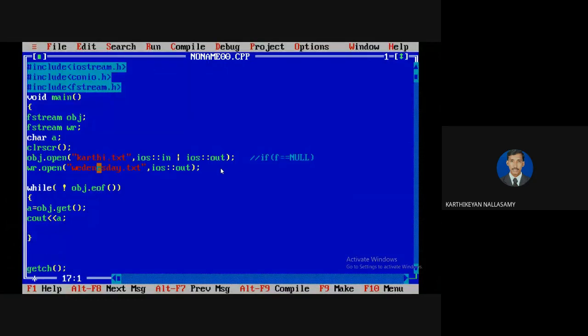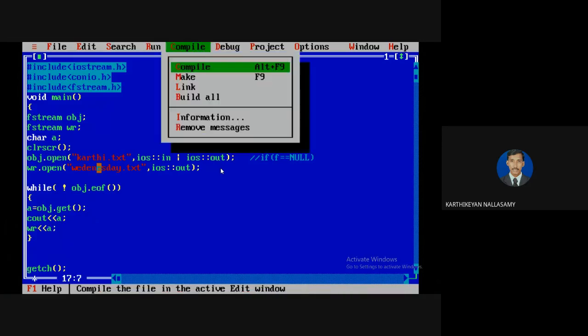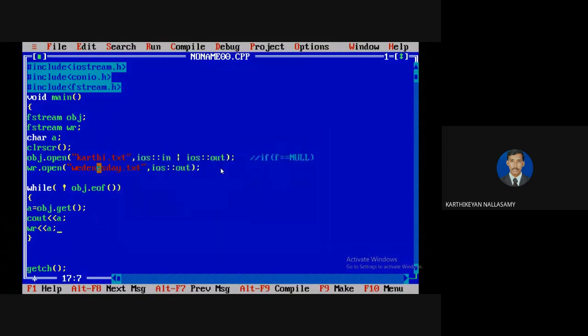So I'm going to use the insertion operator. That means insert into the file. Do not confuse it with the extraction operator. I can use it to push content into that file. I'm going to write the character variable, meaning whatever I read, I can record it into the file.